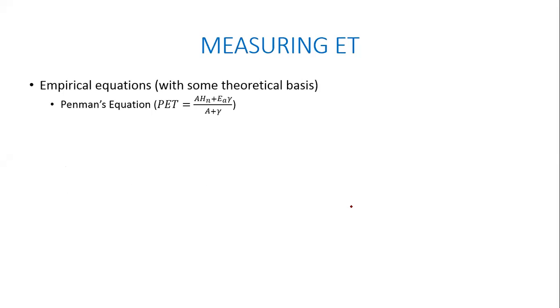Okay, so the most popular one is called the Penman equation. I mean, there are two very popular ones. One is the Penman equation and the other is the Penman-Monteith equation. Okay, so I will not explain these different terms. You just look it up online. It is a very, very complex equation which takes into account so many factors: number of hours of sunlight, what latitude you are located at, the kind of crop that you're growing. All of these different factors are taken into account, and then you come up with some kind of equation.